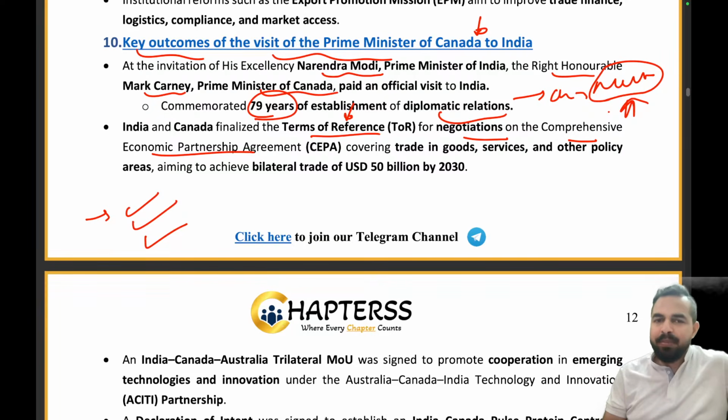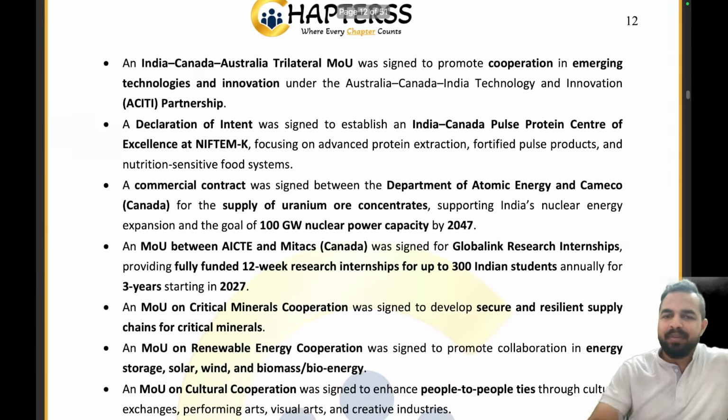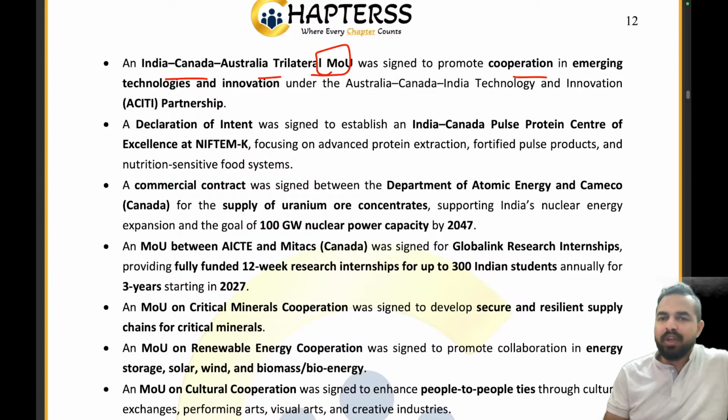With this CEPA, covering trade in goods, services, and other policy areas, they aim to achieve bilateral trade of USD 50 billion by 2030. So they now have the target of a good bilateral trade of 50 billion US dollars by the year 2030. Absolutely, this is the right answer. Clear? So now, my dear friends, an India-Canada-Australia trilateral MOU was also signed